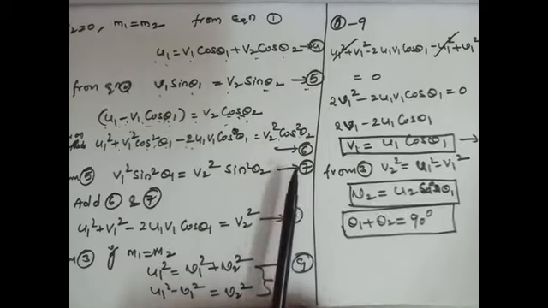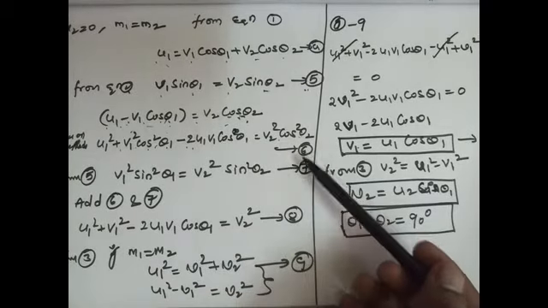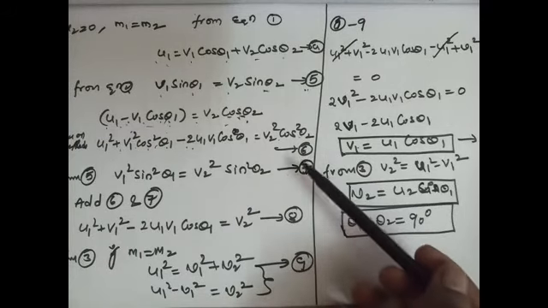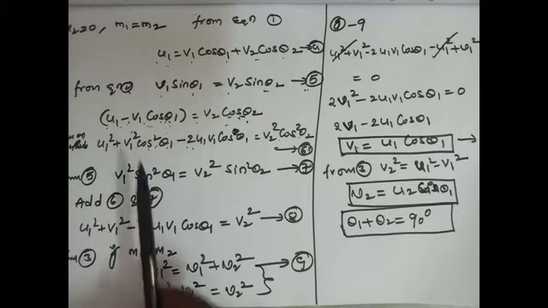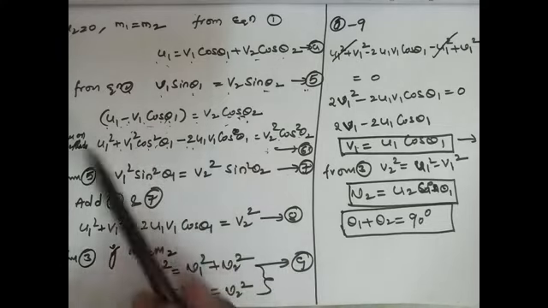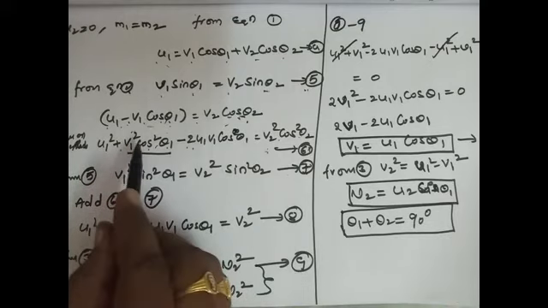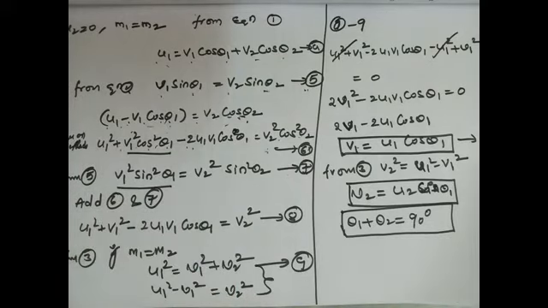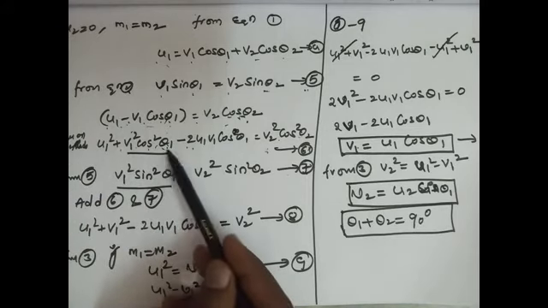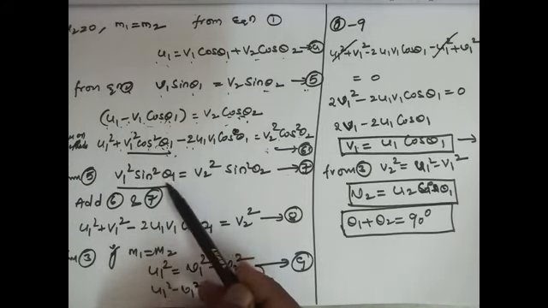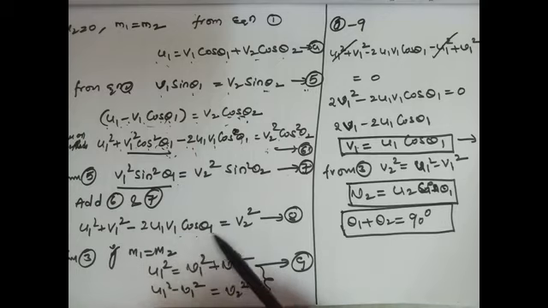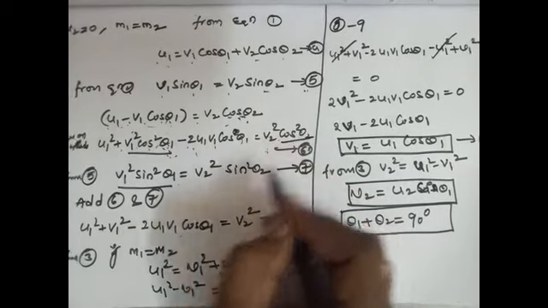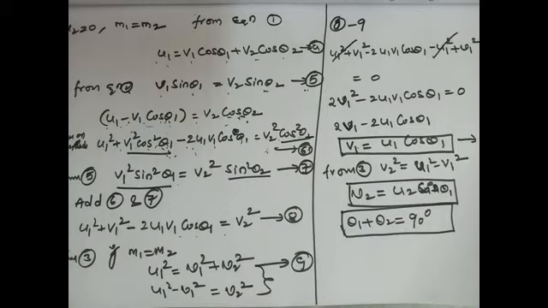Okay, so let us add equations 6 and 7. See here, we have the terms v1 square cos square theta 1 and v1 square sin square theta 1. So adding these two equations, we will get v1 square times cos square theta 1 plus sin square theta 1, that is equal to 1. Then u1 square plus v1 square minus 2u1 v1 cos theta 1, that is equal to v2 square, because here also cos square theta 2 plus sin square theta 2 equal to 1. Substituting, we will get equation number 8.